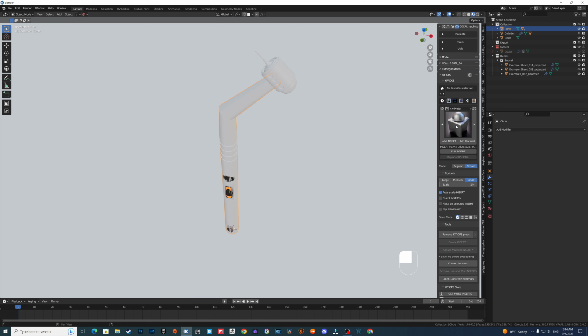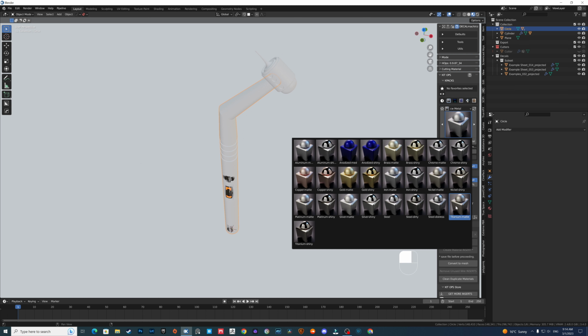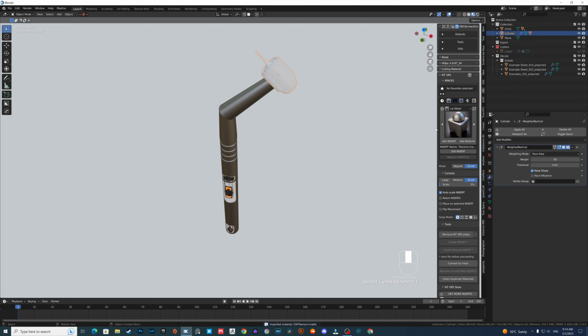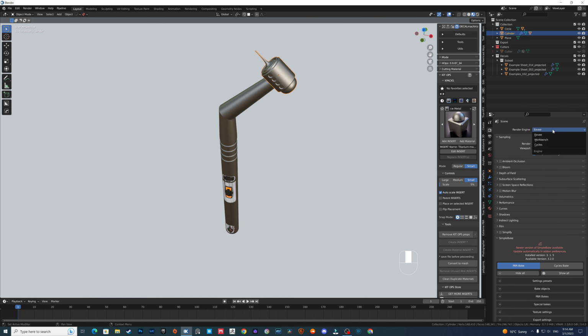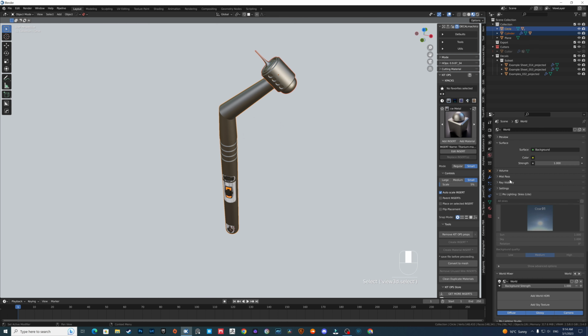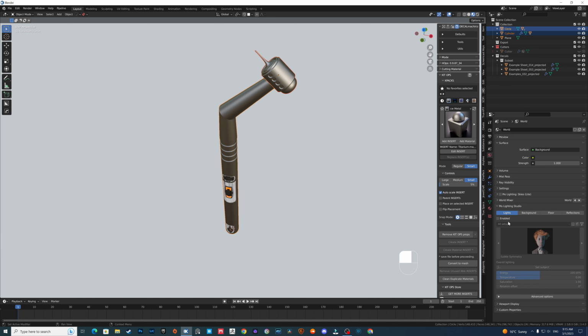Of course it's metal, maybe some titanium, something like this. Same for the head. Enable Cycles, and let's add some lighting.